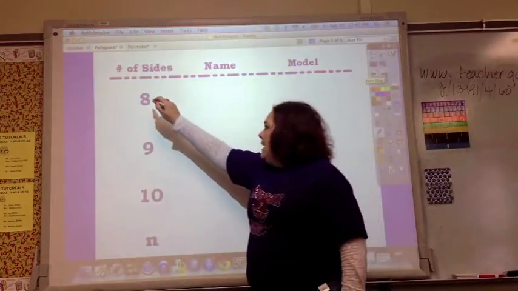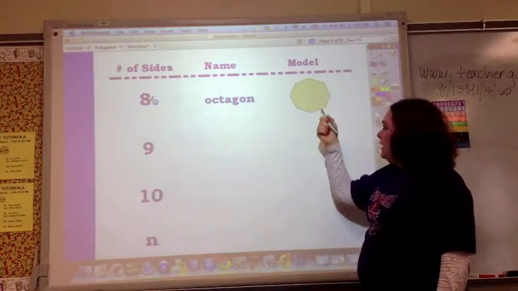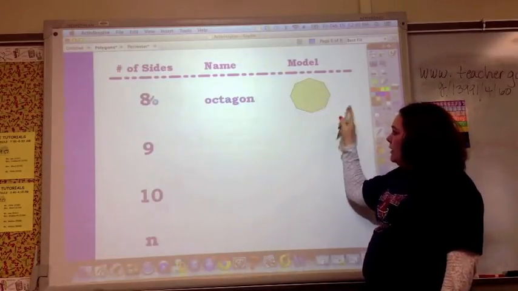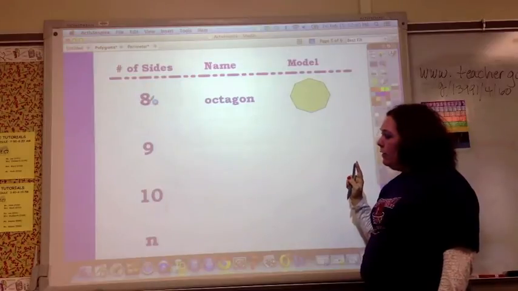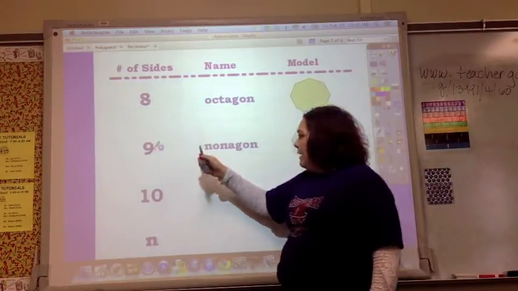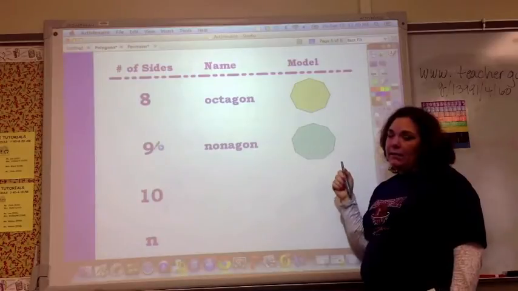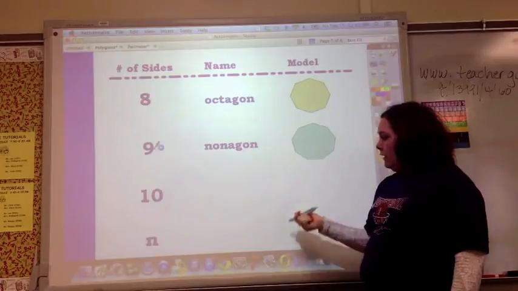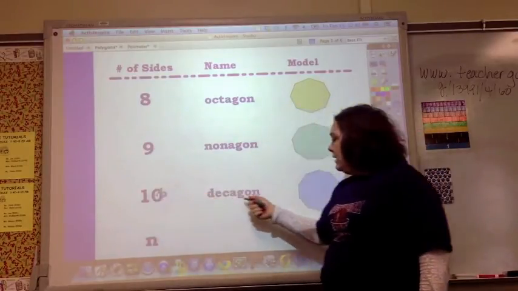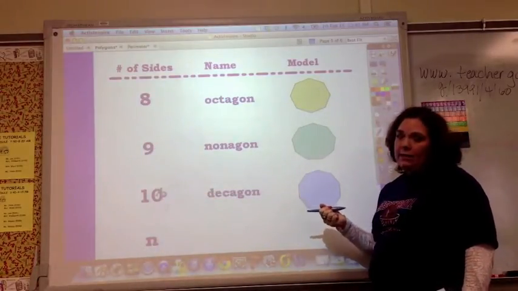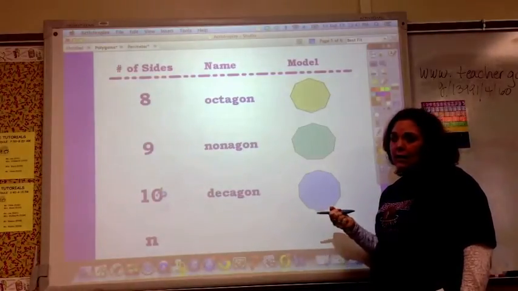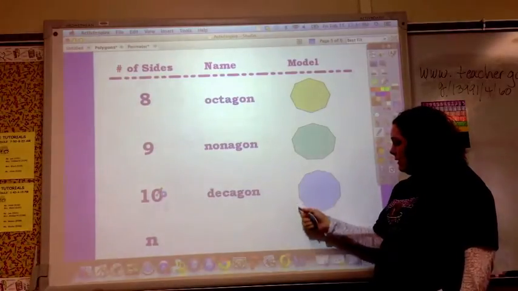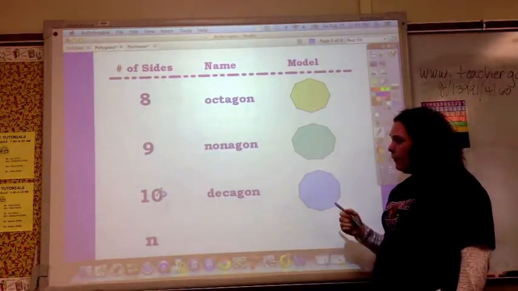And then there's 8, which is an octagon, which is like the shape of a stop sign. And this is a regular octagon because all the sides are equal. And then we have a nonagon, which is 9 sides. Again, you don't hear about it very often, but we included it in the chart. And then 10 is a decagon. Deca stands for 10, like decade. This is a 10-sided figure, and this is a regular one.